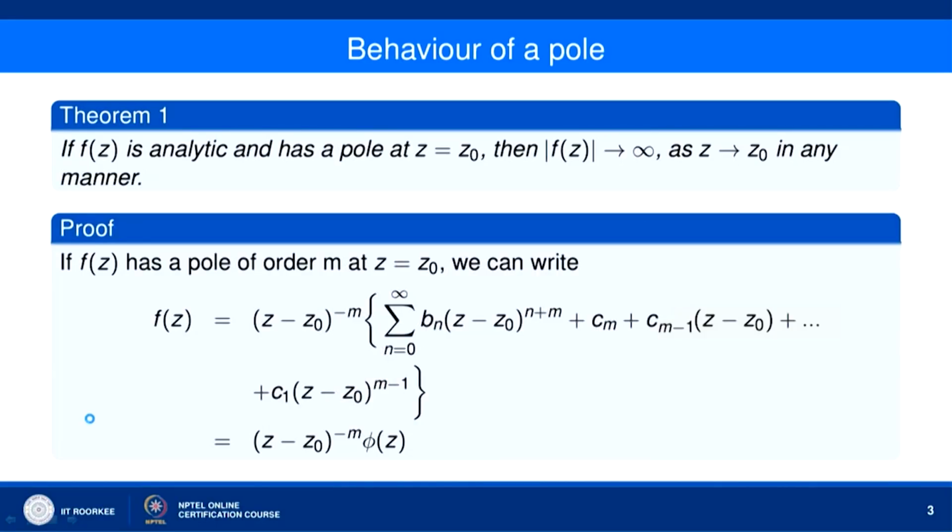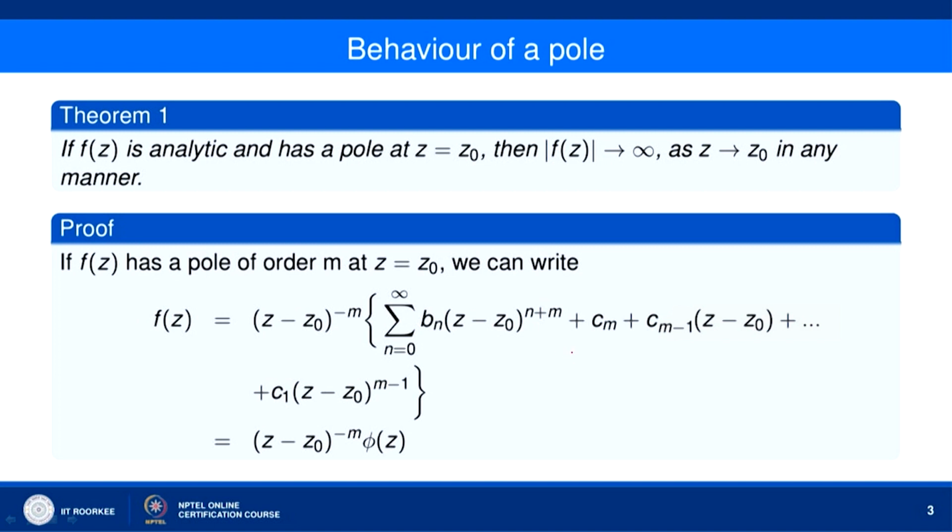Suppose f(z) is analytic and has a pole at z equal to z naught, then mod of f(z) tends to infinity as z tends to z naught in any manner. That means, in a neighborhood of z equal to z naught, f(z) becomes indefinitely large. So, if f(z) has a pole of order m at z equal to z naught, then we can write f(z) like this, because if f(z) has a pole of order m at z equal to z naught,